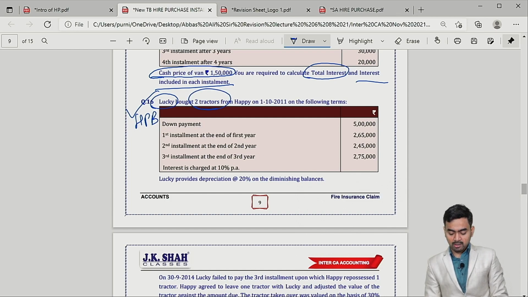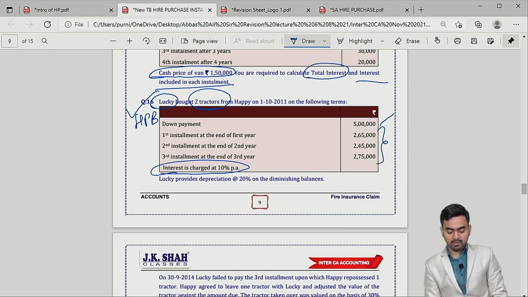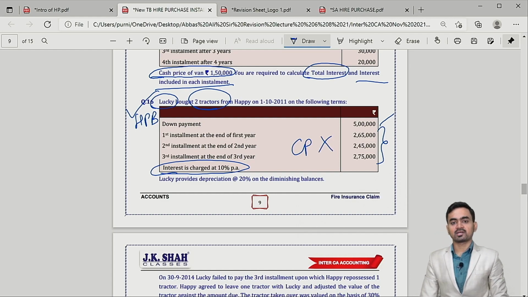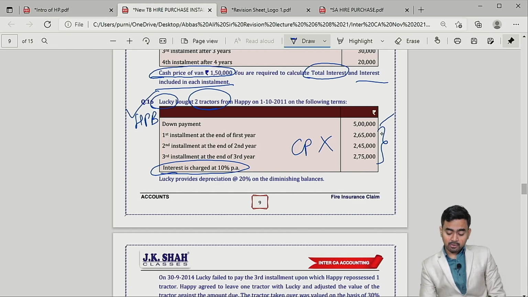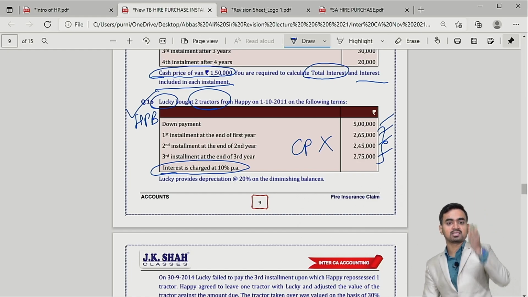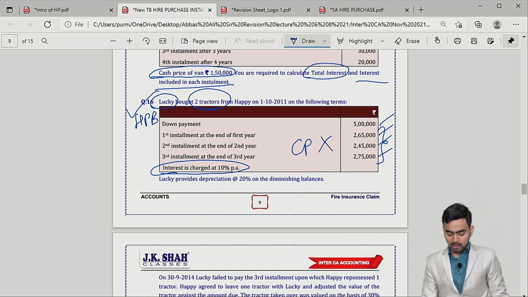Down payment, installment and interest rate are given. But what is not given? The cash price is not given. So if the cash price is not given but the rate of interest is there, how do you calculate the interest included in each installment? Prepare the table and fill the table in reverse way. Game over.